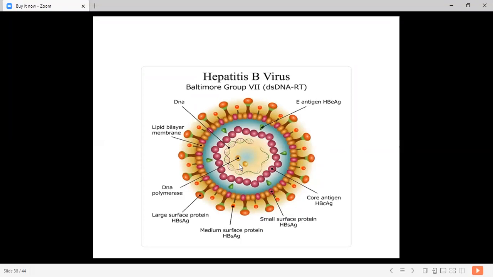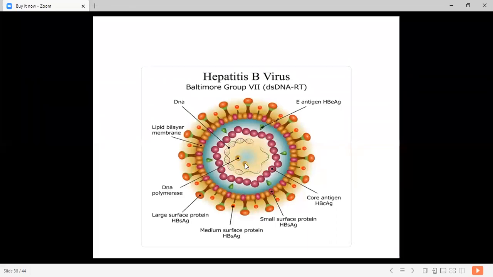Okay. So the virus core of HBV is synthesized within the nuclei of hepatocytes. The core of this HBV virus contains the hepatitis B core antigen, then double stranded DNA, and DNA polymerase.